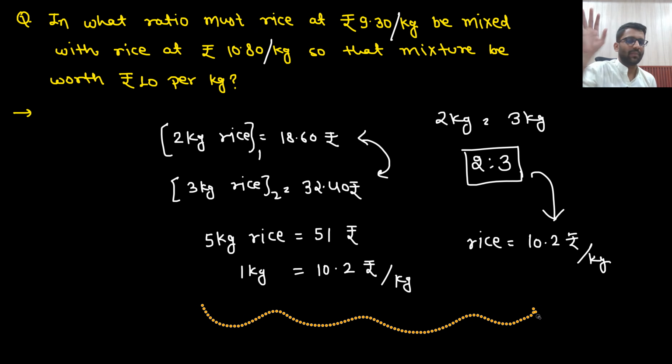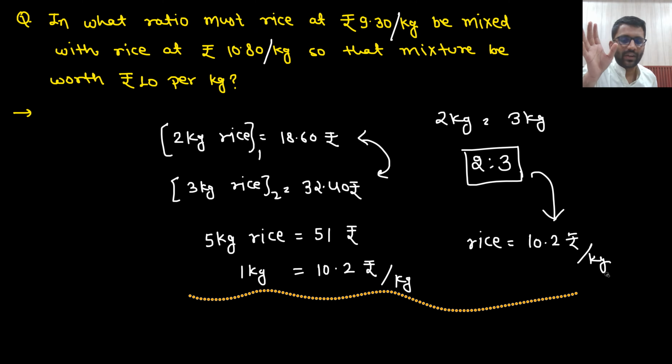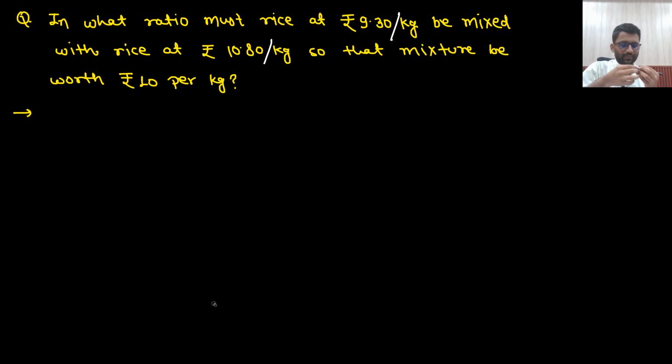So you must have understood the meaning of this problem, right? If I mix 2 kg of this one and 3 kg of this one, then I get 5 kg of rice for 51 rupees. So basically 1 kg of rice is costing me 10.2 rupees, which I don't want. So whenever you need to assume any ratio, how will you assume a ratio?